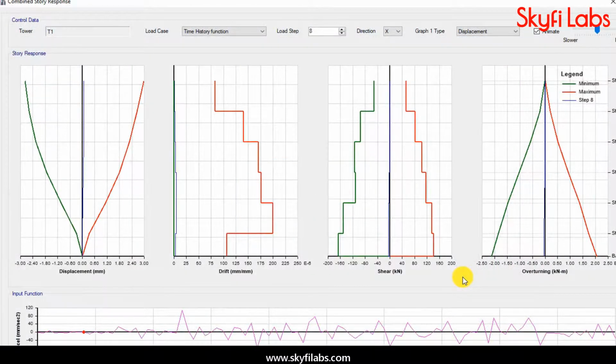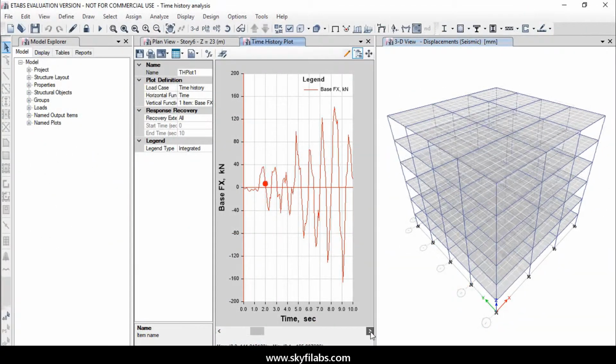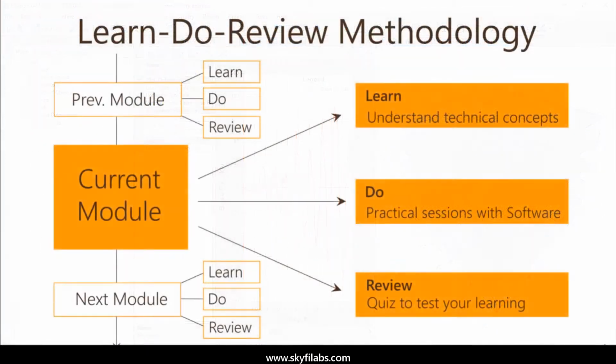As part of the course, you will also learn to perform linear and non-linear dynamic analysis using time history and response spectrum method. The course is based on Skyfi Lab's Learn, Do, Review methodology, which ensures your learning of technical concepts, in addition to developing the project with your own hands.